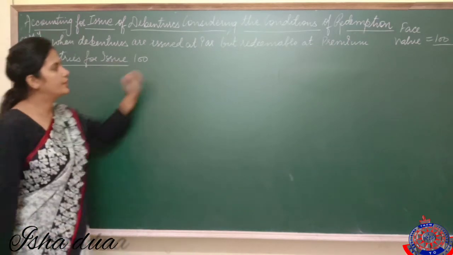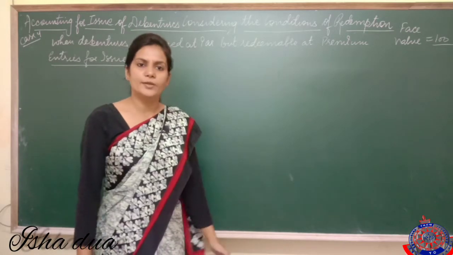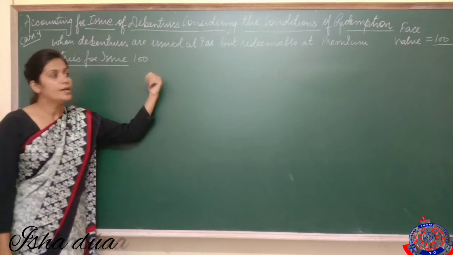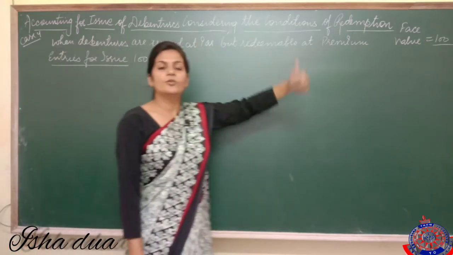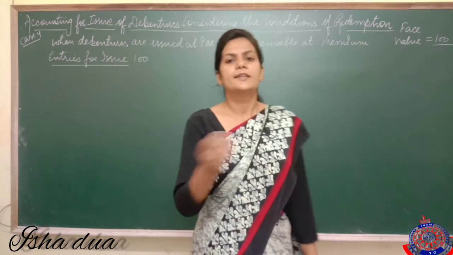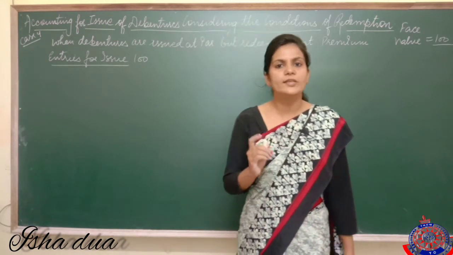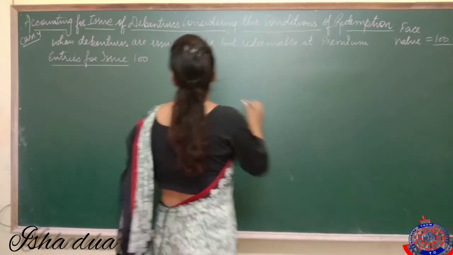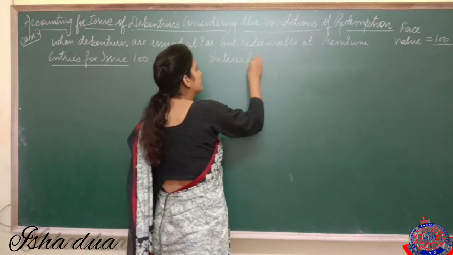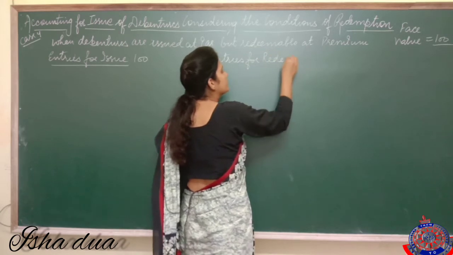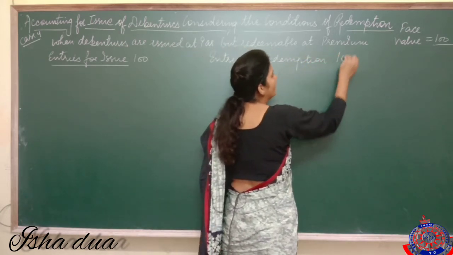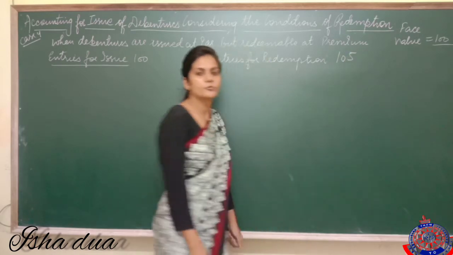But we have to redeem such debentures at premium. It means that we have taken rupees 100 from a debenture holder, but we have to pay more than 100 to him after 6 years or 7 years. That depends upon the lifetime of the debenture. It means that now redemption will happen at premium. Let's say redemption will happen at 105. So what does it mean?